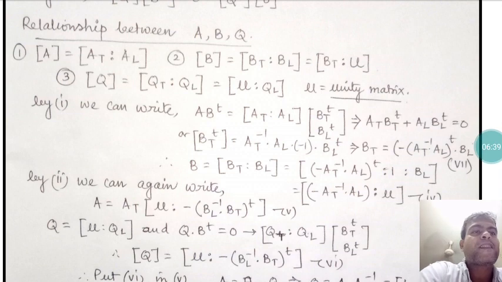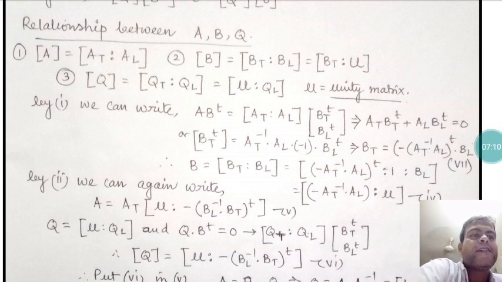Now Bl is basically the unity matrix. So Bt equals minus (At inverse Al) transpose, with Bl being 1, and the final answer is B equals [minus At inverse Al transpose : U].